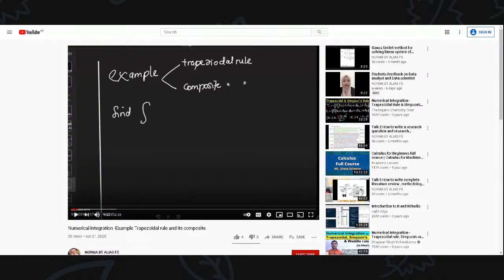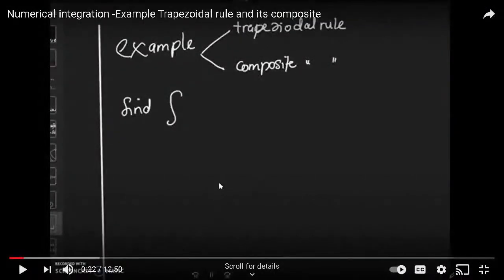Now we go to this example. We want to know the example of the trapezoidal rule. We learned already what the trapezoidal rule is, with the composite. The trapezoidal rule is the trapezium formula.